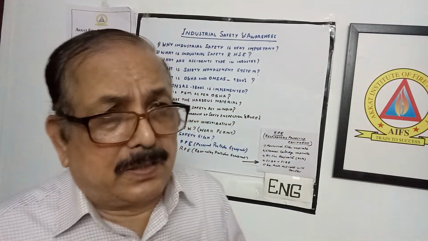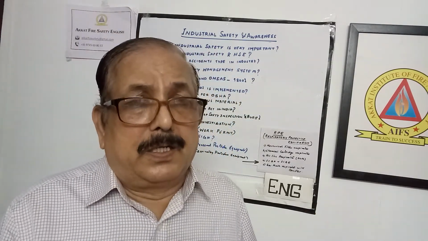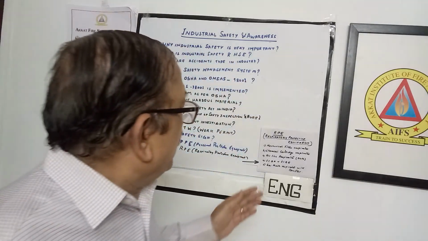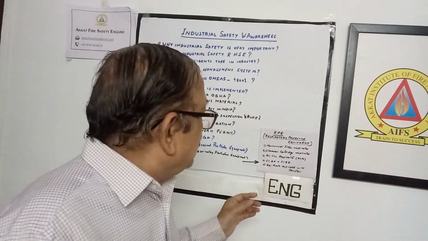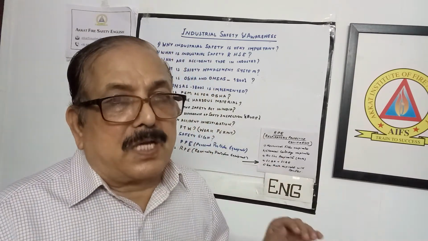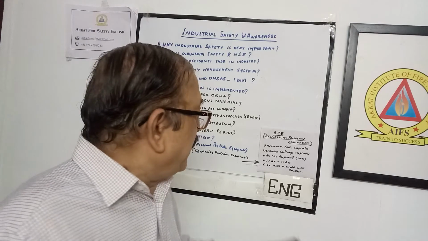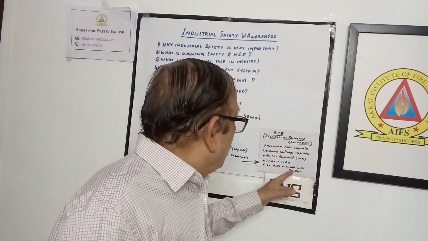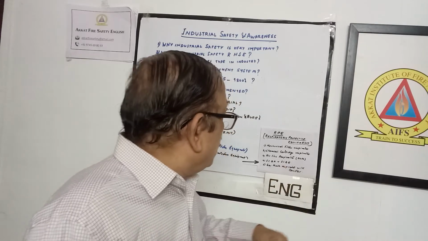There are so many other equipments also. These are some of the equipment normally available in the industry for RPE. RPE means respiratory protection equipment. I will just repeat them again. One is a mechanical filter respirator, second is a chemical cartridge respirator, third is an airline respirator, fourth is SCBA, self-contained breathing apparatus or self-contained breathing equipment, and fifth one is a gas mask respirator with canister. So these are some types of RPEs available in the industry.